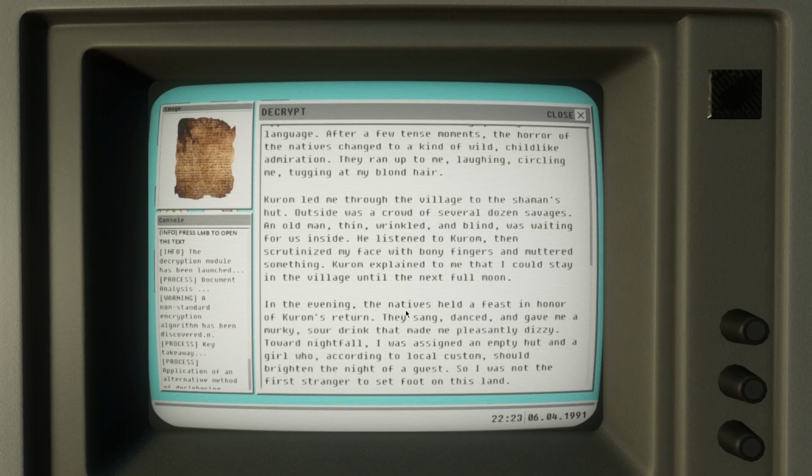In the evening, the natives held a feast in honor of Grom's return. They sang, danced, and gave me a murky, sour drink that made me pleasantly dizzy. Toward nightfall, I was assigned an empty hut and a girl who, according to a local custom, should brighten the night of the guest, so I was not the first stranger to set foot on this land.